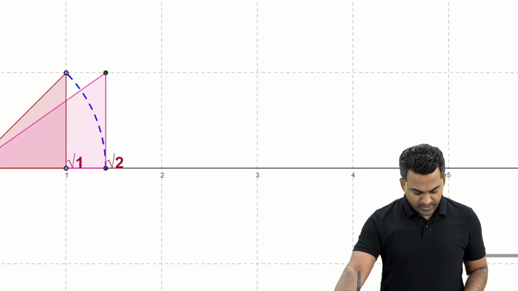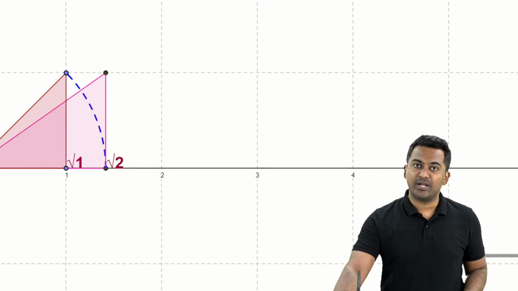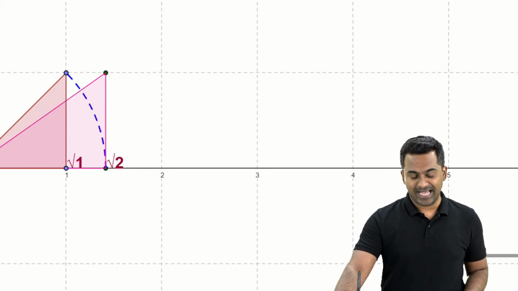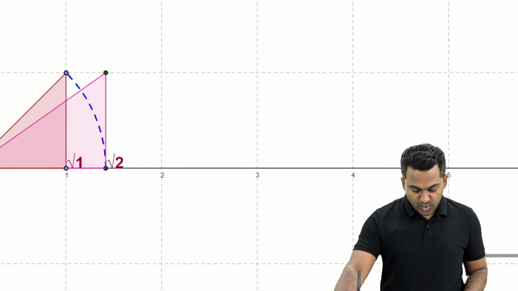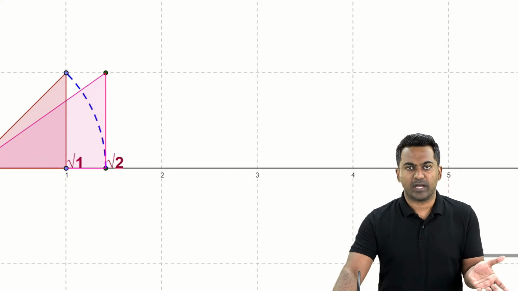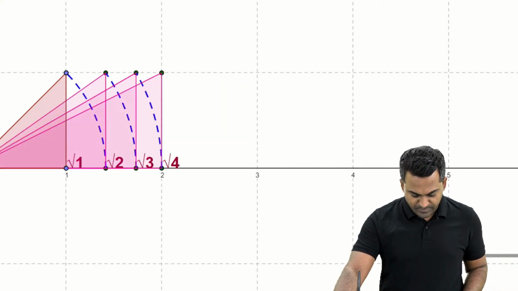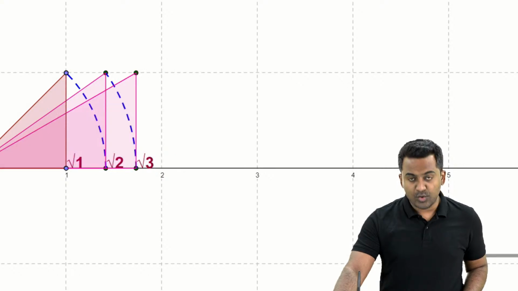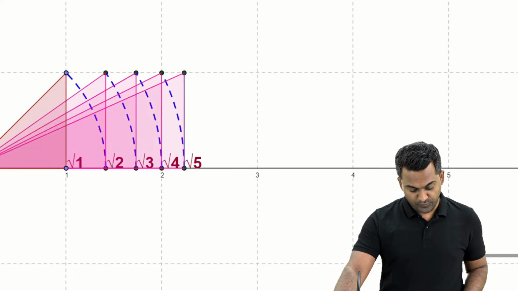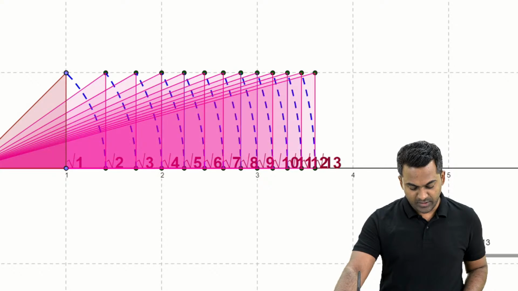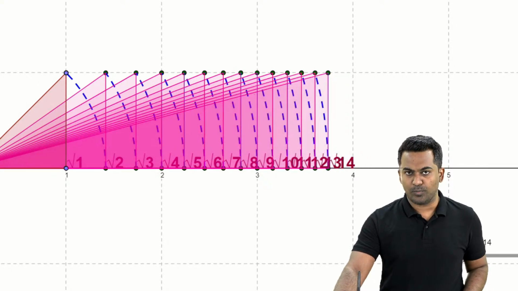But if I move it, yeah. So as you can see now, the height will remain to be 1. Okay, the height will remain to be 1, the base will remain to be 1, and when you draw an arc, the hypotenuse will become root 2, right? And then we move on. But if you observe this pattern, even in root 3, the height is 1. Root 4, root 5, root 6, root 7, root 8, whatever you want to plot it.